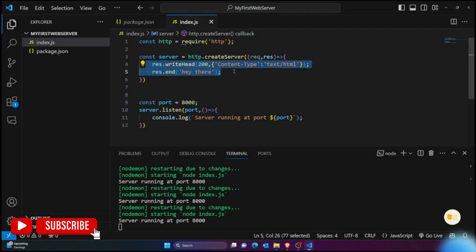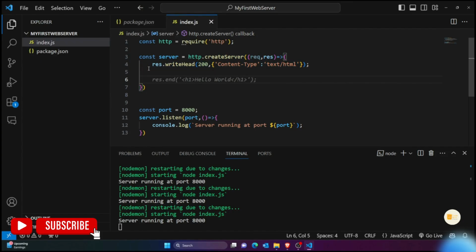Now instead of this, I want to say that suppose I have different routes. For example, this was just when I called my localhost 8000. Suppose if I call localhost 8000 slash about, or slash contact, or things like that, what would I get? Okay, so here instead of this, I hope everyone knows if else conditions in JavaScript.